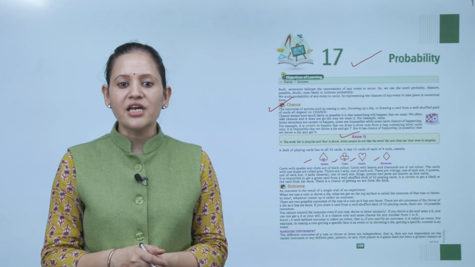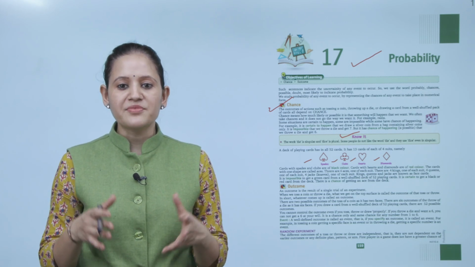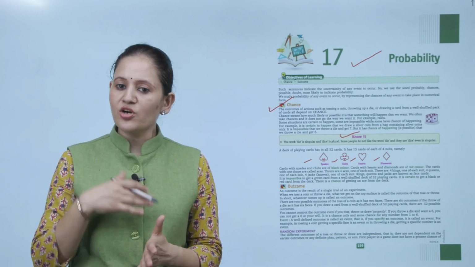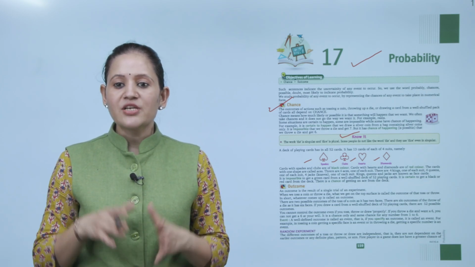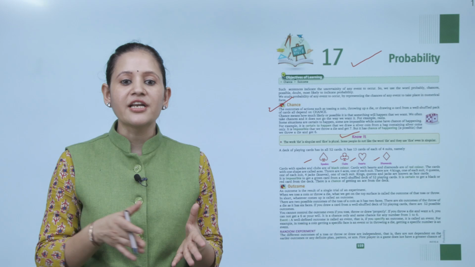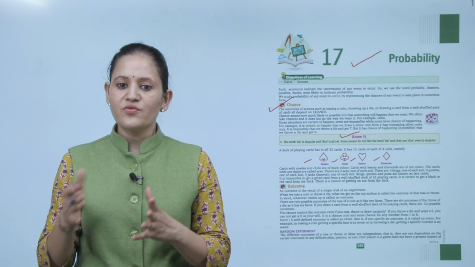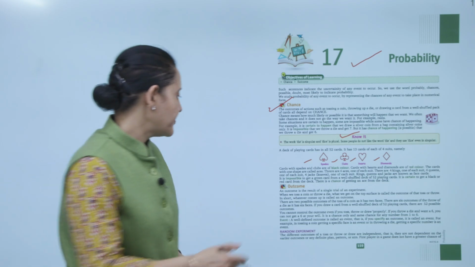It is impossible to get a green card from a well-shuffled deck of 52 cards because black and red color की card होते हैं, so we cannot draw a green card. So it is certain to get a black or a red card from the deck. There are chances of getting an ace from the deck. Next is outcome.